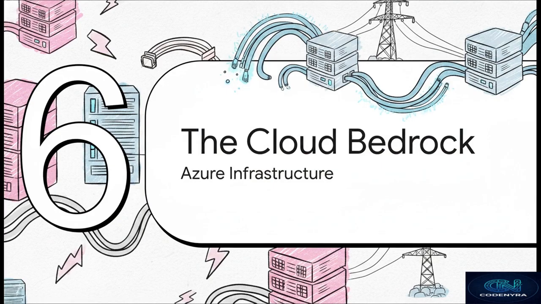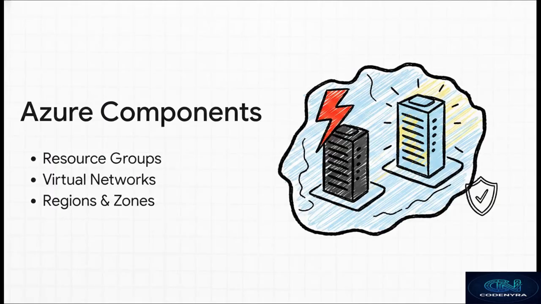And that brings us to our final section, Section 6, the Cloud Bedrock. Now, this slide lists essential Azure components, but let's take a step back and look at the absolute foundational bedrock of the cloud, specifically the AWS global infrastructure, because these architectural principles are totally universal. Before we design a virtual network or provision compute, we have to understand the physical ground we are building on. Let's be real for a second. Serverless is a lie. There are always physical servers, actual fiber optic cables, and massive power grids.